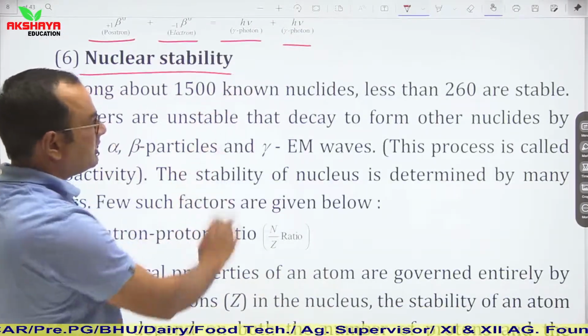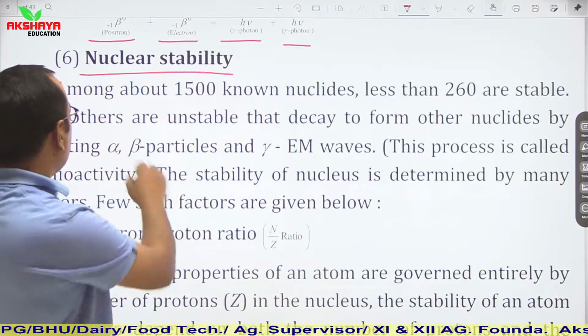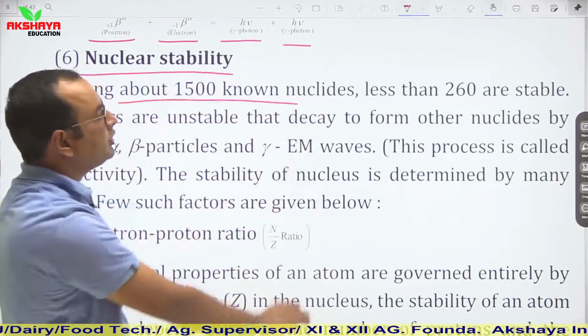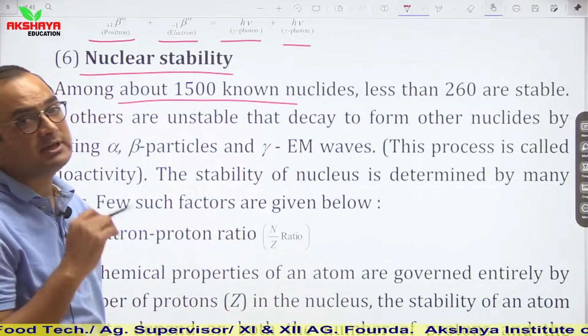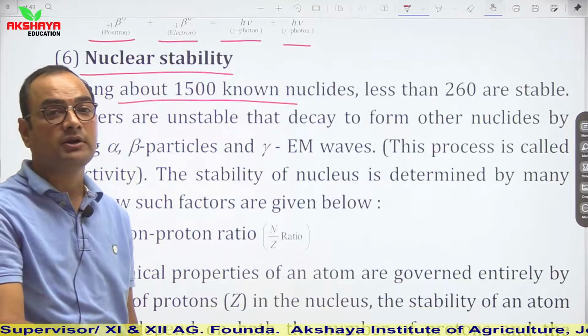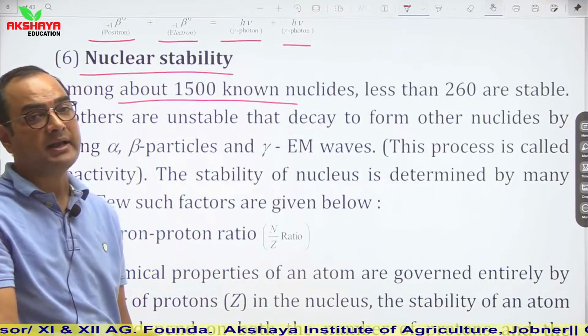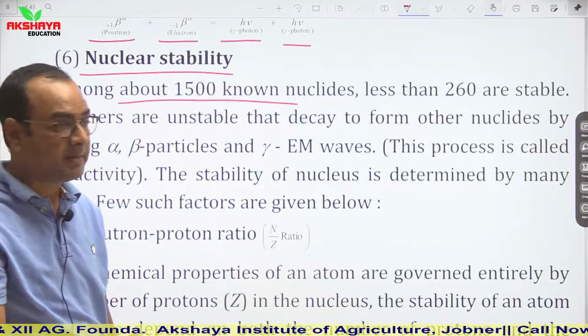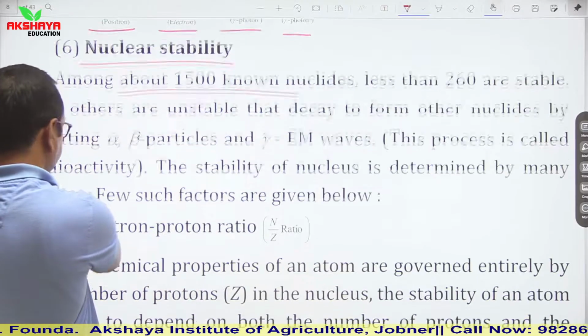Nuclear stability. Among about 1500 known nuclides, fewer than 260 are stable. Nuclear stability is basically defined on the basis of binding energy per nucleon.